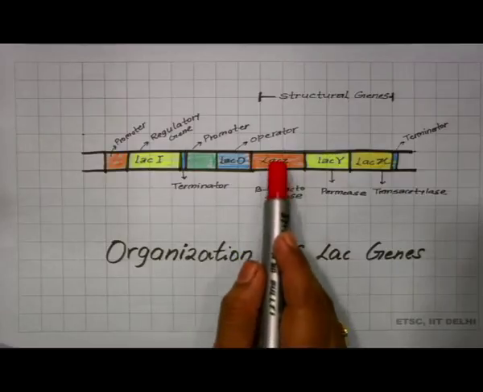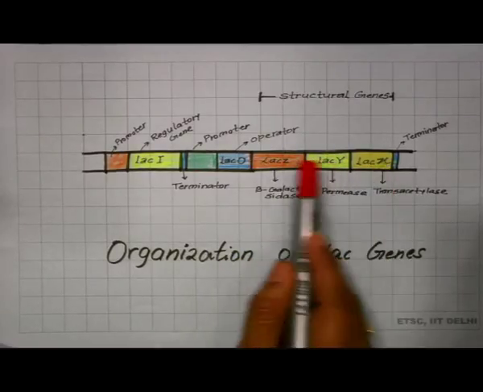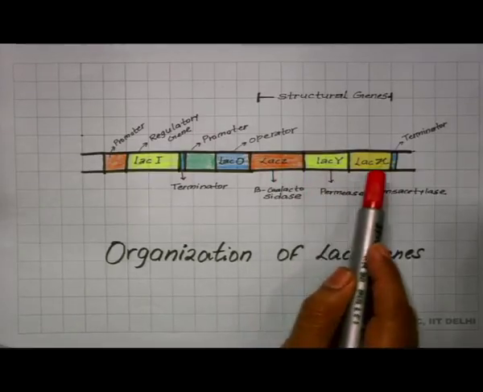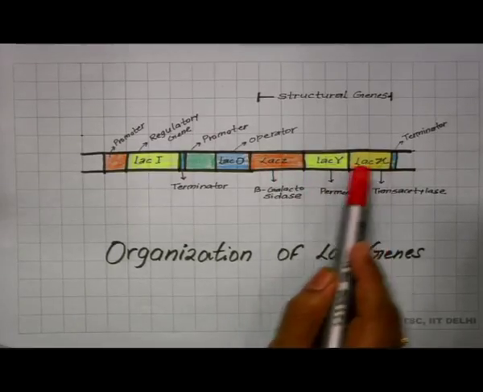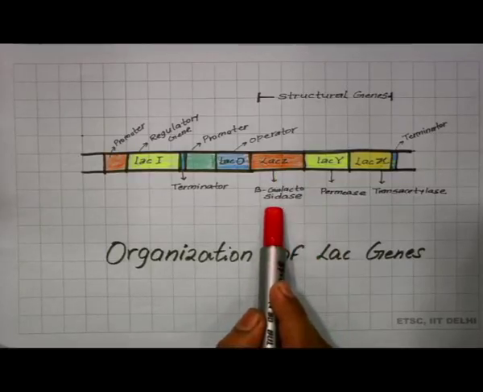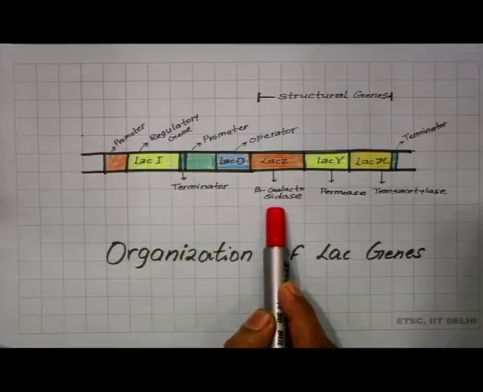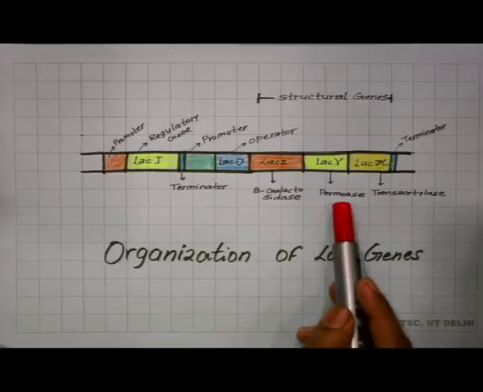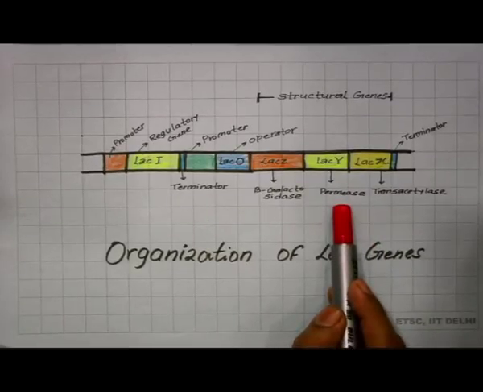Here we have 3 structural genes, Lac Z, Lac Y and Lac X. Lac Z, by transcription and translation, will synthesize beta galactosidase. Lac Y will synthesize permease, which is an enzyme.